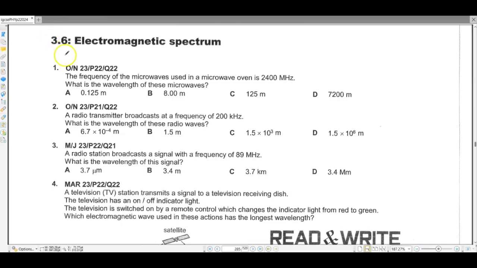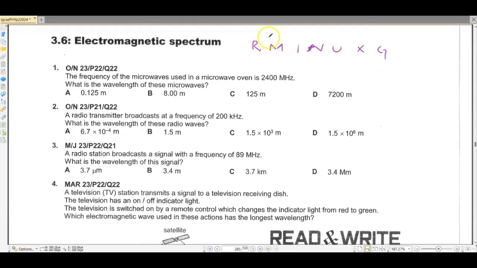Okay, moving on to question number 1. Before we start electromagnetic spectrum, whenever you have a question related to electromagnetic spectrum, kindly write one thing on the top. This is radio wave, this is microwave, this is infrared, this is the visible spectrum, this is ultraviolet, X-ray and gamma rays.